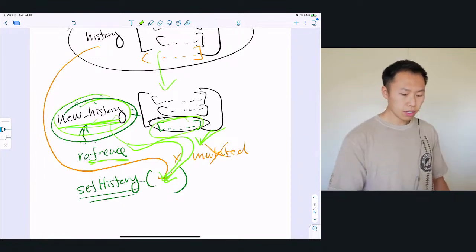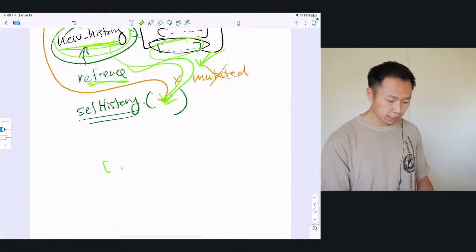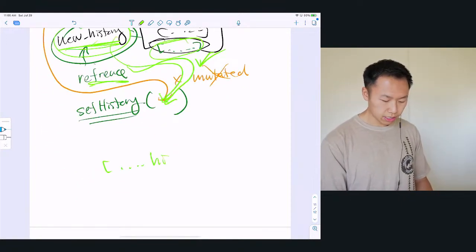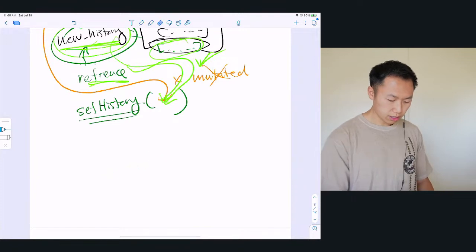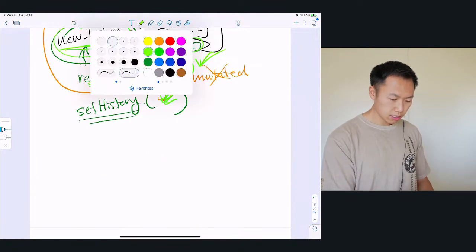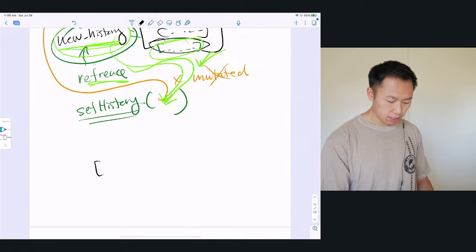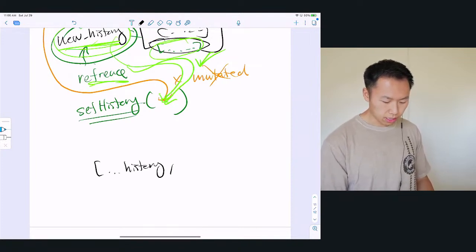Okay, so that dot dot dot operator, dot dot dot history, comma, current squares.